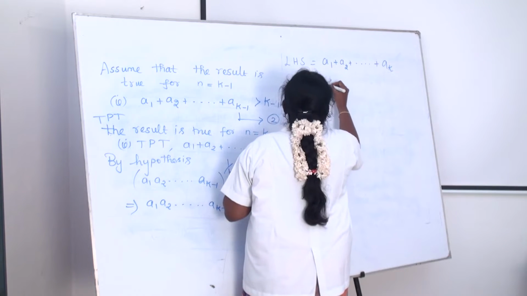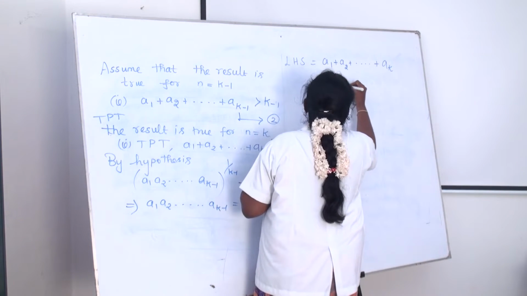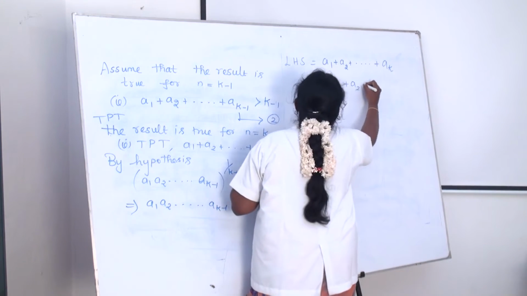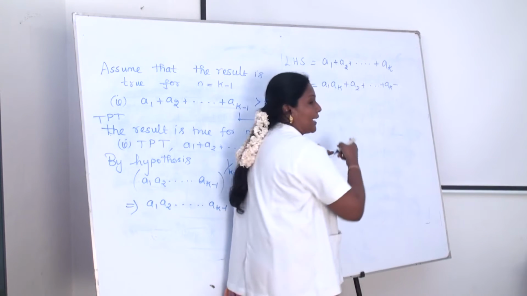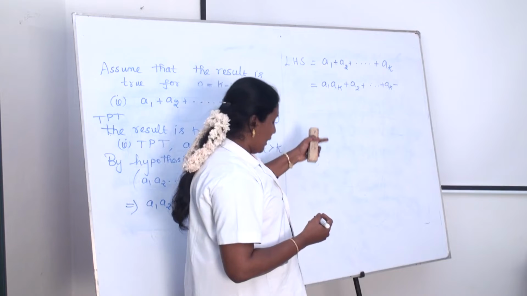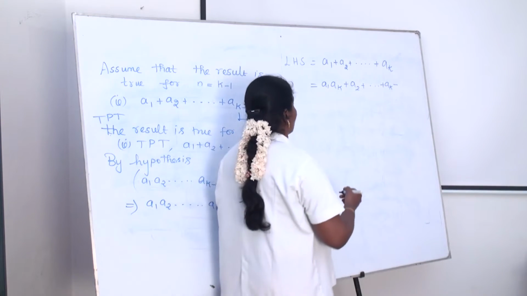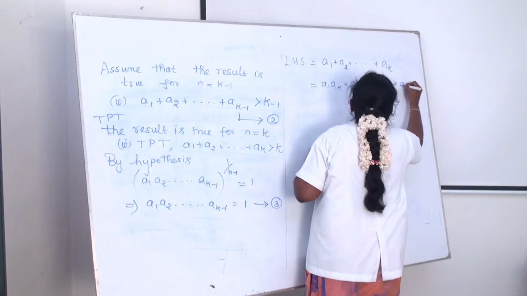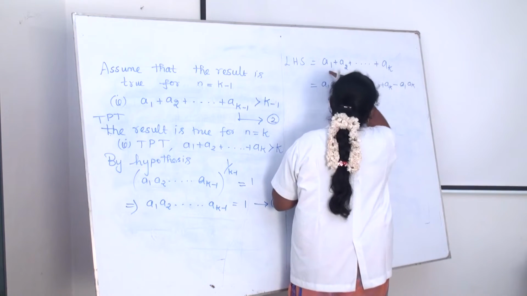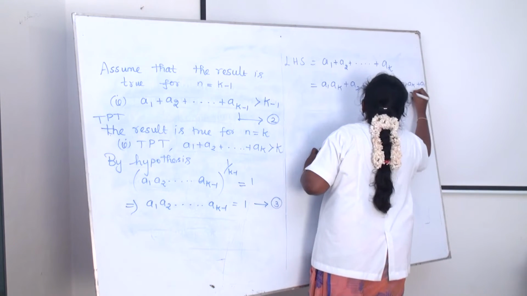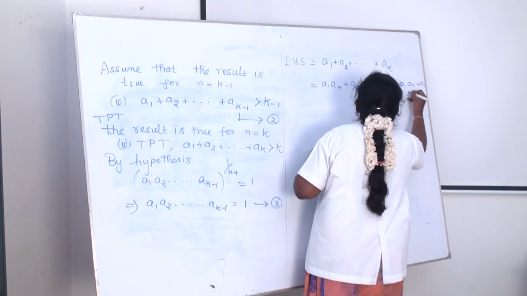We get a1 ak plus a2 plus etc. up to ak. Already we are adding a1 ak and then subtracting a1 ak here, and then plus a1. Last we write ak.